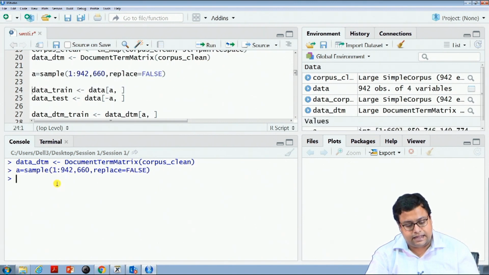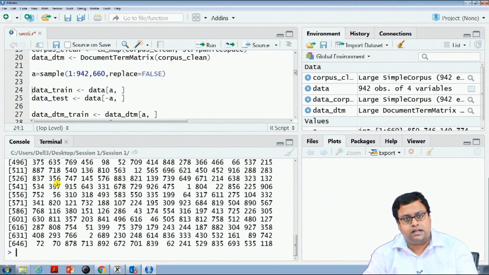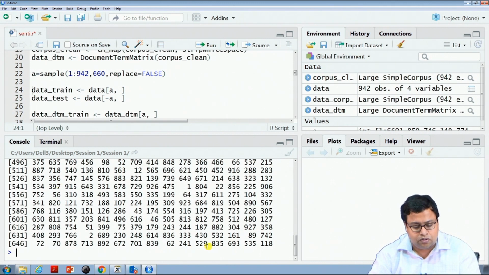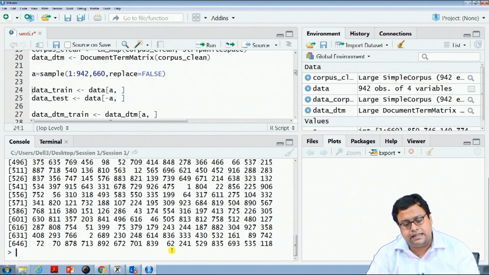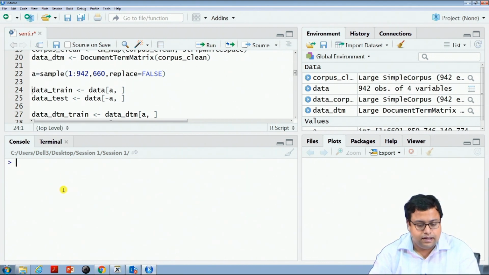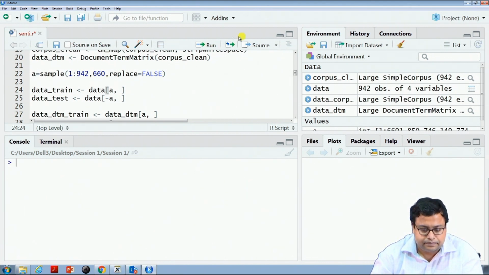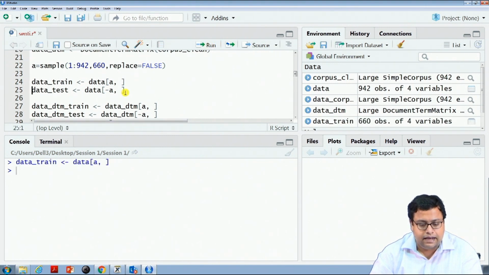So my A is right now some random numbers generated from 1 to 942, and the length is 660. Now, with these row names I am creating the training data, and minus A means the rest of the row names go to the testing data.